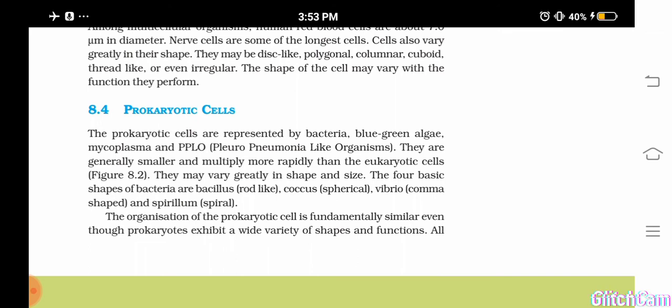Okay, you would have studied about Monera, kingdom Monera. The major groups of this were prokaryotes, and the major organisms coming under this were bacteria. We have studied different types of bacteria on the basis of their cell shapes, isn't it? Rod like bacillus, spherical like coccus, and comma shaped vibrio. And spirillum is what? Spiral shaped.